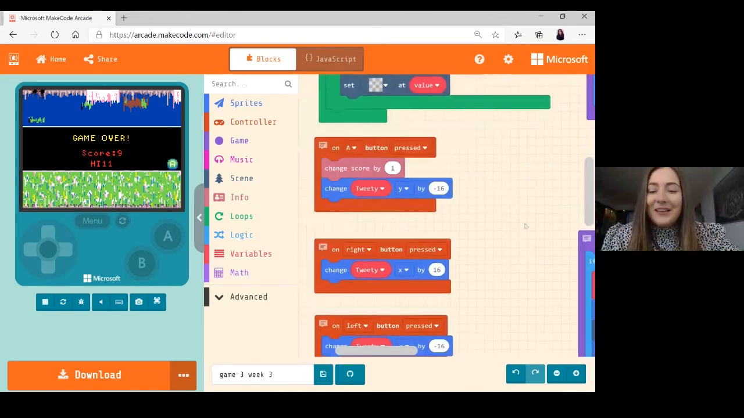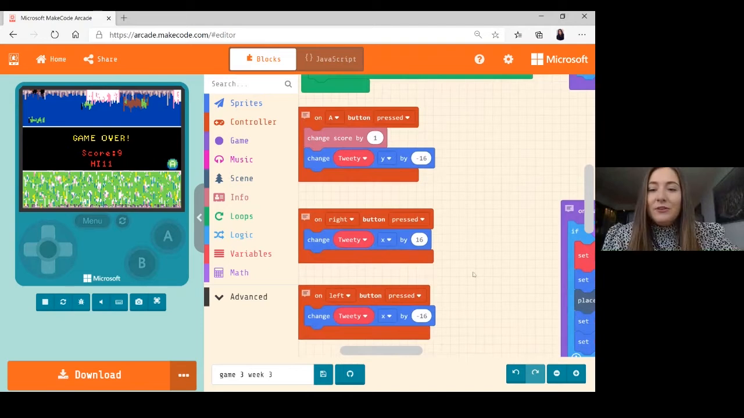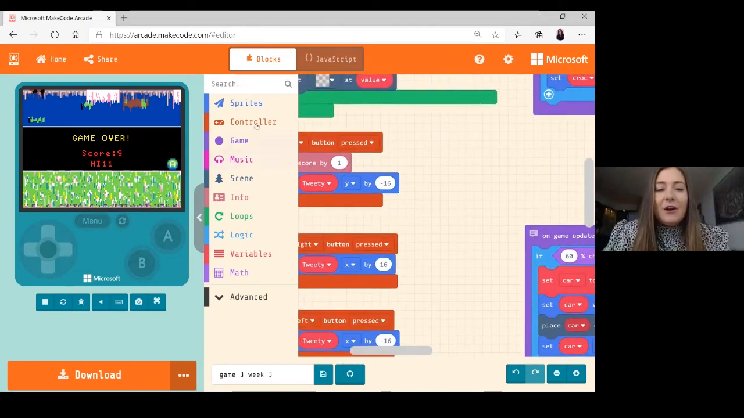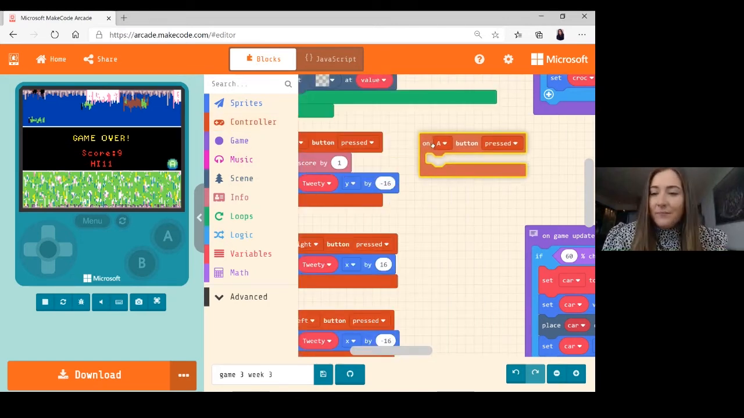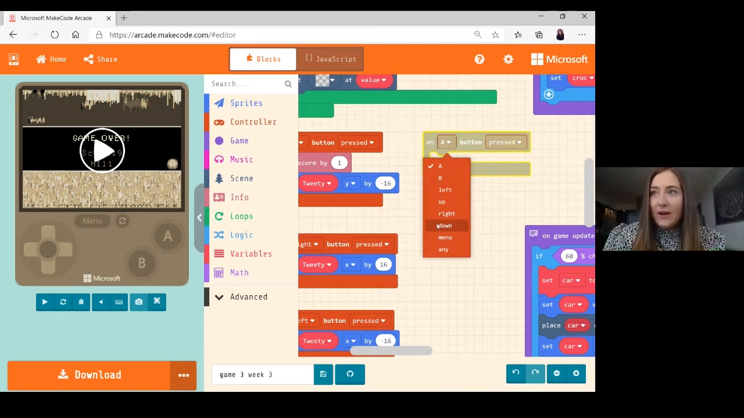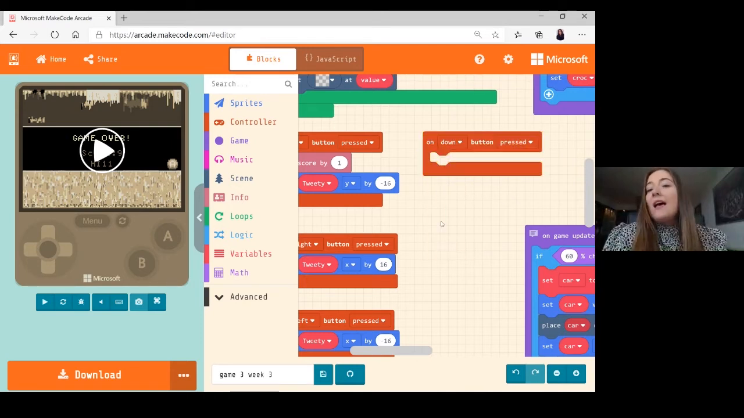So what I'm going to do is just scroll down so I have a bit more room, and let's go into controller, and we're going to take out on a button pressed because we know we can change that, and we're going to change A to down, because we want to go backwards. So we want to go down. And then when we're moving down, we want to change Tweety.